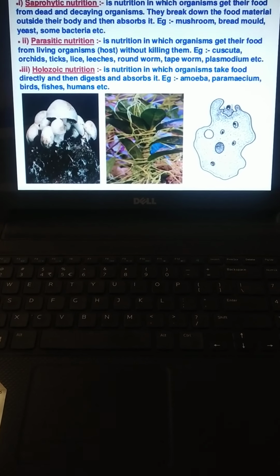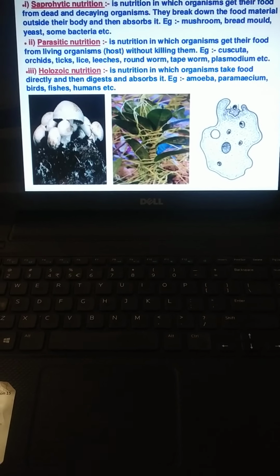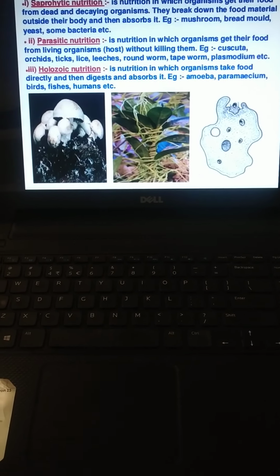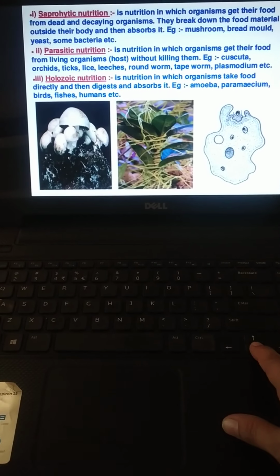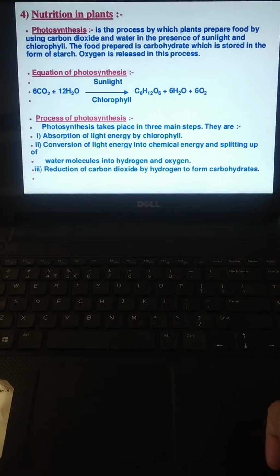Now you can see the pictures are given. Plant example. Here it is not a plant only. They are the cuscuta, which shows the parasitic mode of nutrition. First is the example of mushroom and lastly amoeba. How exactly amoeba takes its food, how it gets its nutrition, that we will study.